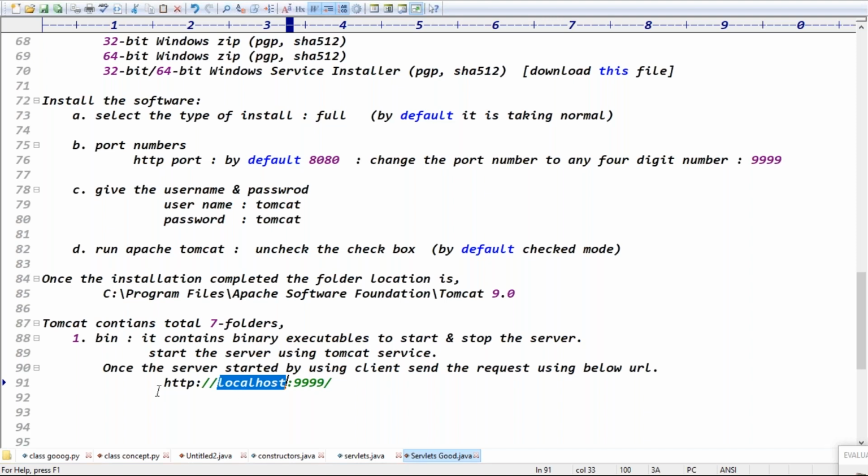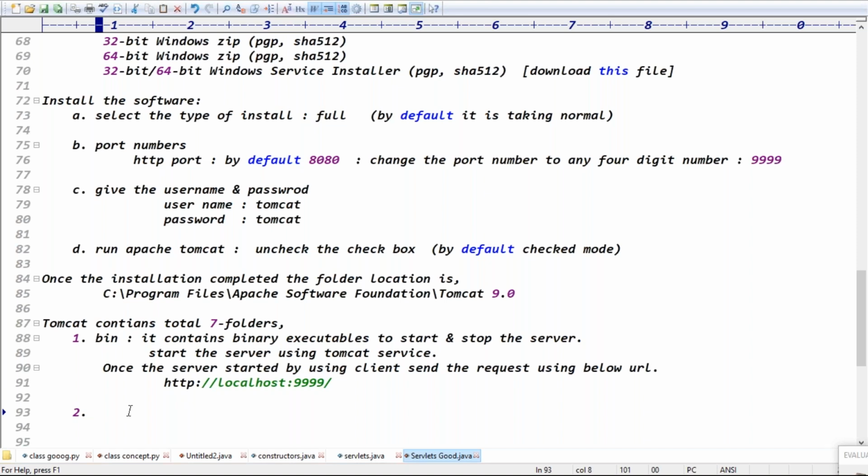Same localhost, right? Exactly. But in real time, you can have a different host. That's why here it is again the IP address, because definitely your server is not there in your system. The server is there on some other host. That's why you give the IP address here, right? Exactly, guys.